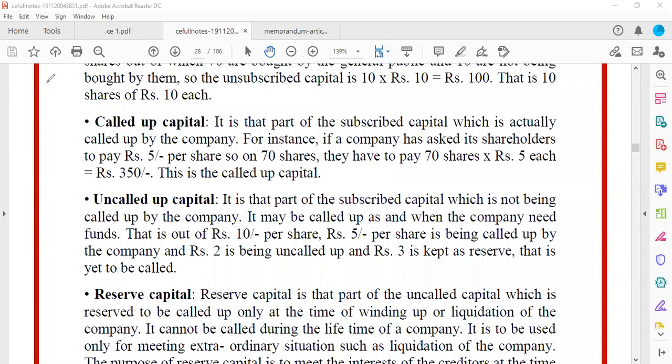Out of the total 10 crore, 20 lakhs were subscribed. People bought the shares. When they buy the shares, that is called subscription, like how you have a subscription for Netflix or Amazon Prime. You pay the amount and say, I want to watch this for 1 year.